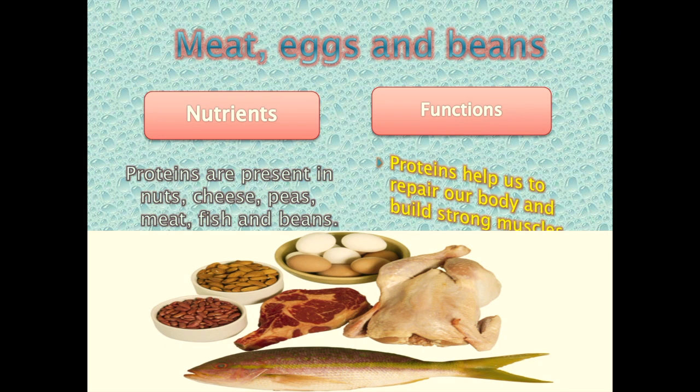Vitamin B helps us to convert the food we eat into energy. So when you eat carbohydrate food, vitamin B helps you to convert it into energy. Iron. Iron helps blood to carry oxygen to all parts of our body.